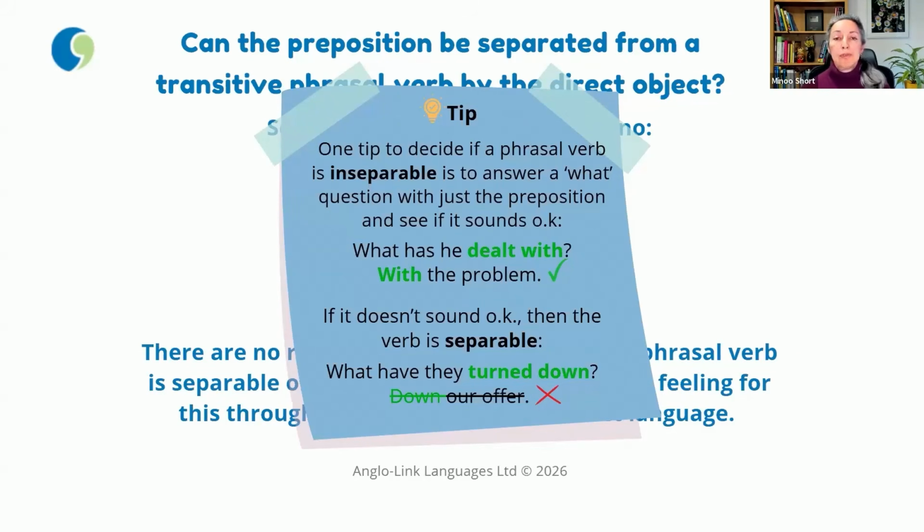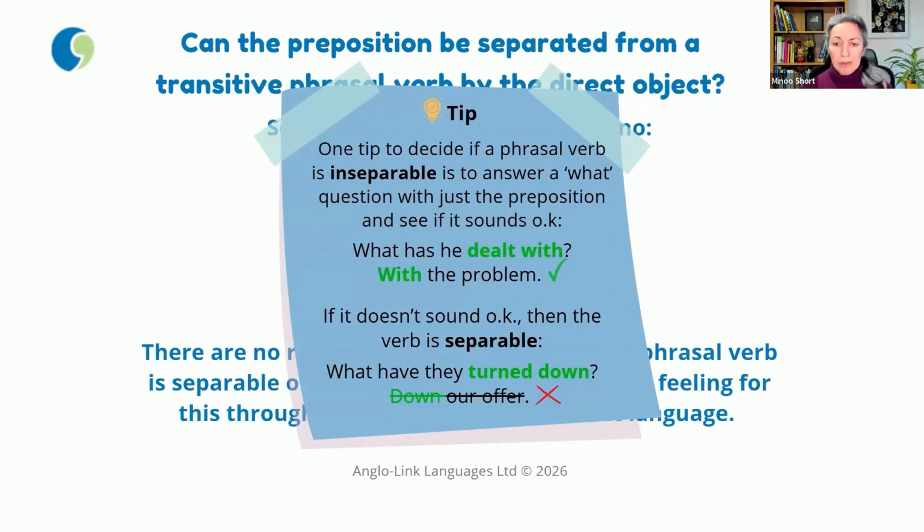And if this sounds okay, this is an inseparable phrasal verb. For example, if you ask the question, what has he dealt with? And you answer, with the problem, it still sounds okay. It can be a very natural thing to say. But if it doesn't sound okay, for example, if you say, what have they turned down? And you answer, down our offer, it just doesn't sound right. And now you know that this is a separable phrasal verb. It's a little tip, you don't need to apply it, but just so you know.